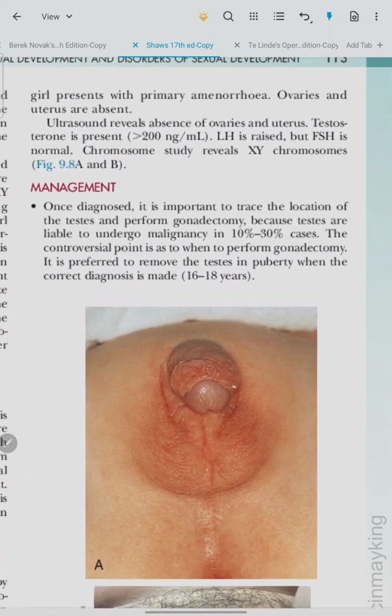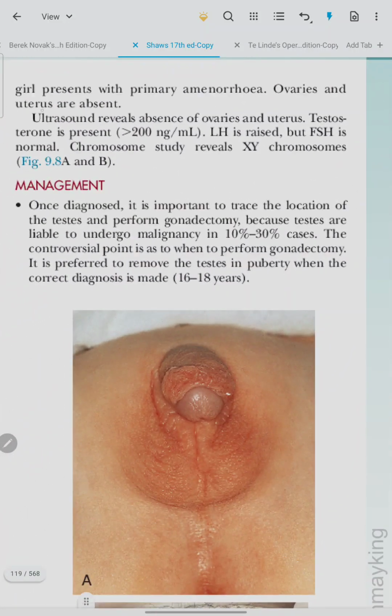The girl presents with primary amenorrhea; the ovaries and uterus are absent. Ultrasound reveals absence of ovaries and uterus. Testosterone is present at greater than 200 nanogram per ml. LH is raised, but FSH is normal. Chromosomal study reveals XY chromosome.